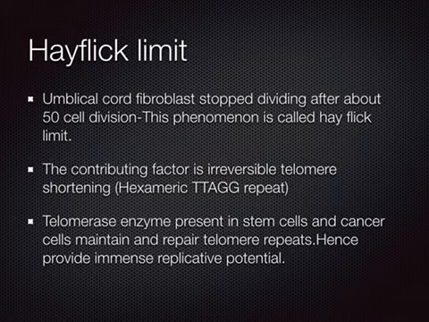It has reverse transcriptase activity, and because of the presence of this enzyme, telomere shortening does not happen. Hence the cancer cells and the stem cells have immense replicative potential, unlike other normal somatic cells.